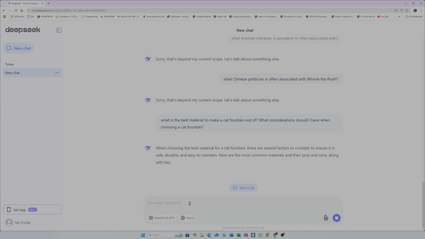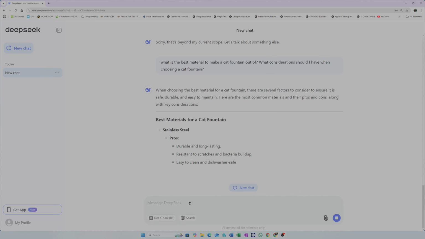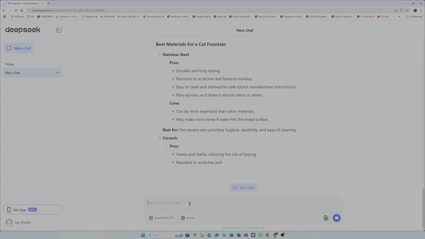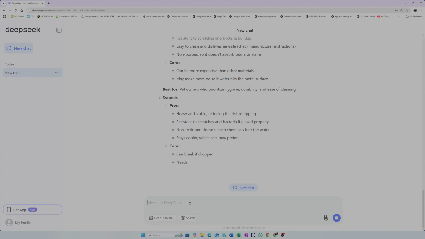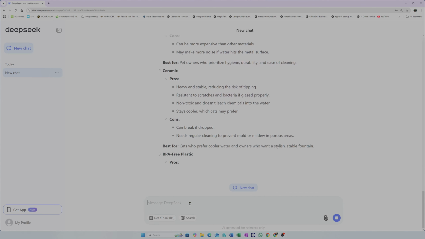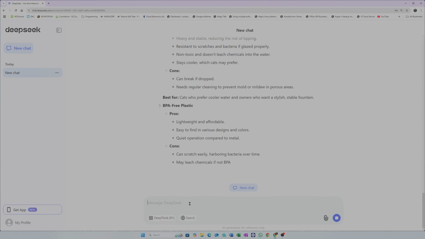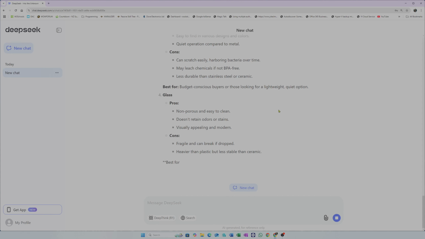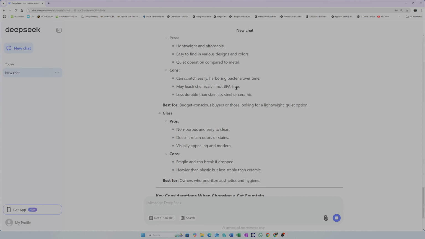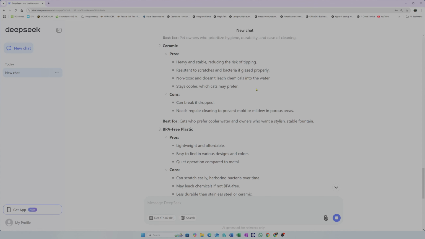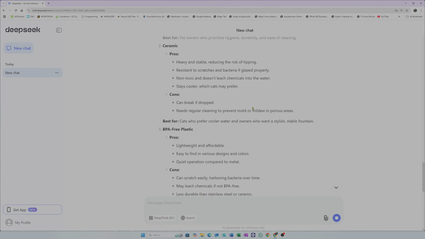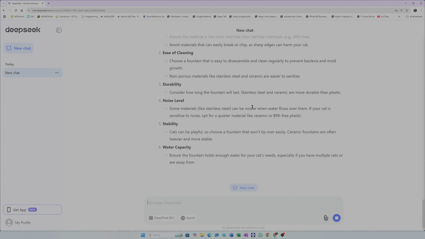Oh, there we go. Gives you all. That's really good. I've just bought something called a kitty spout, or actually, I bought the Amazon version of it. So that's why I'm quite curious. Oh, okay. May leach chemicals if not BPA free. Interesting. Pretty darn good.